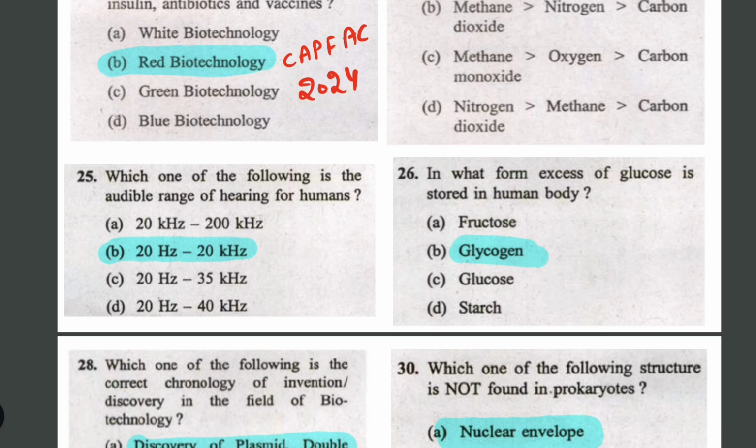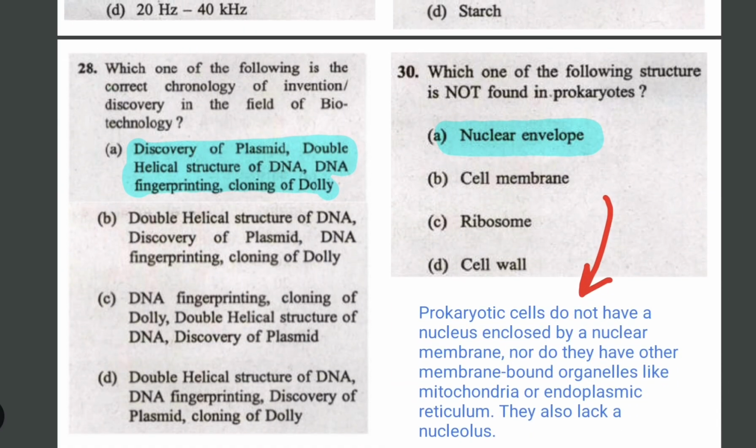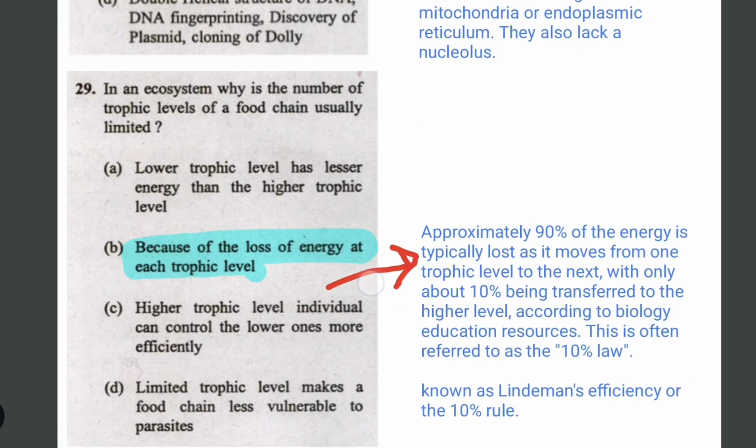This has also been repeated so many times. Excess of glucose is stored in human body in form of glycogen. Just remember this. Then the next question was discovery of, we will have to arrange in chronological order. I have given value addition in the comment pages.